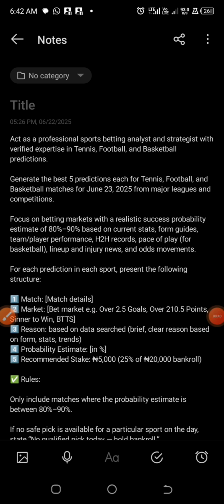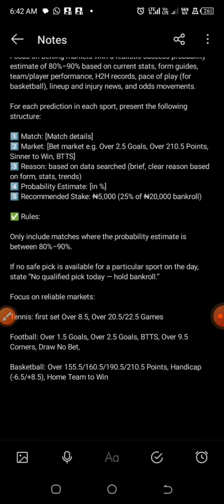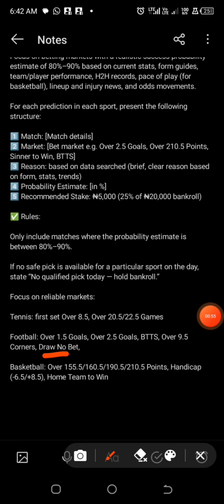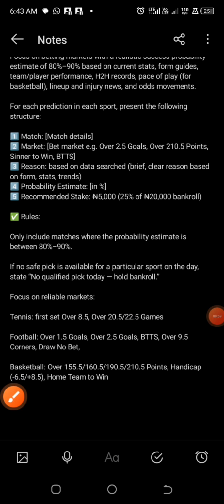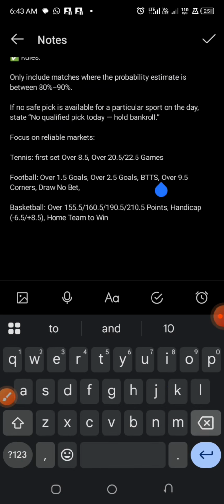So with this particular prompt, what you just need to be doing every day is changing the date. You just have to change the date, and the prompt includes tennis, football, and basketball. It has been designed in a way that it will help you to manage your bankroll. It will give you a fixed staking amount, and this will really help you in a month if you are using it consistently.